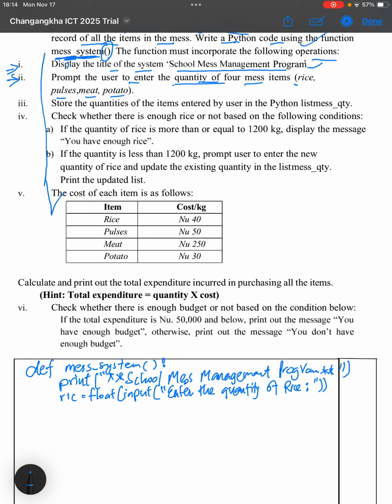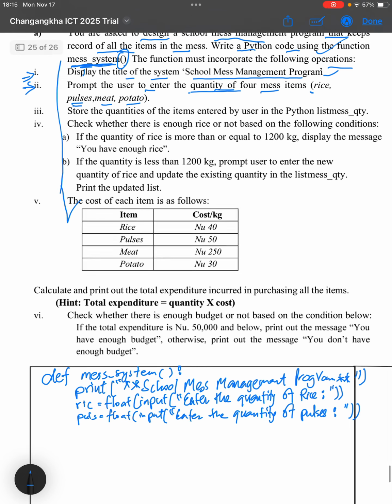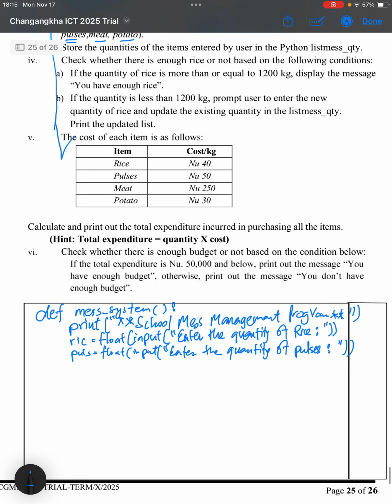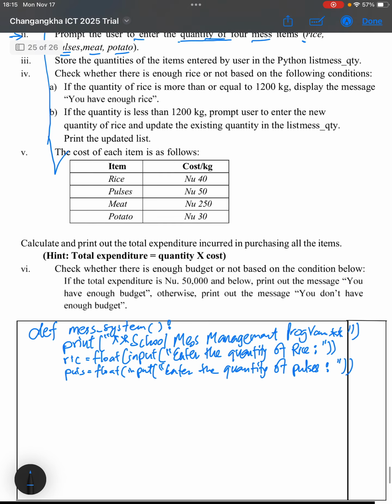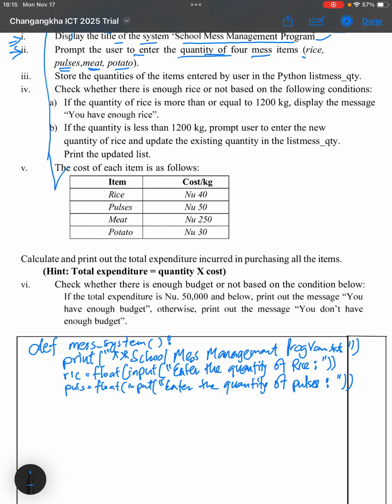Now the next one is pulse. In short form we're going to write it as puls. Here again we will use the float input, and we'll tell the user to enter the quantity of pulses. Double quotes, we'll close the 2 brackets which we have opened. The next one is going to be meat, so let's keep it as me.